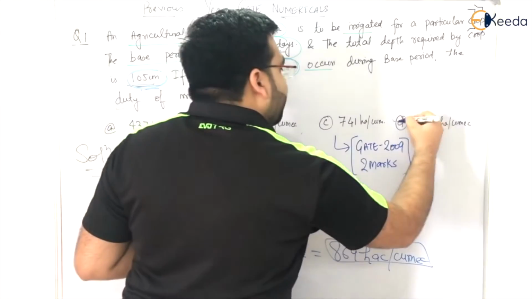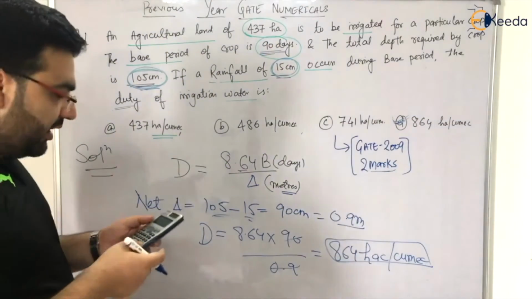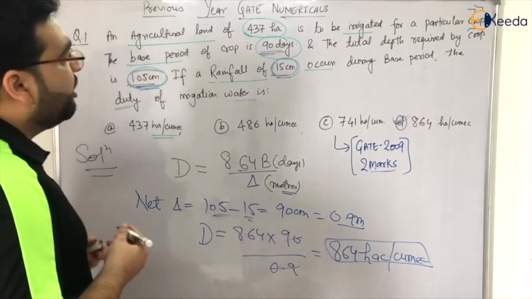So D is the most appropriate answer. So you have got 2 marks in GATE exam. It was a very simple question. Okay. Now let's move forward and solve a few other numericals which I found a little bit tricky in GATE